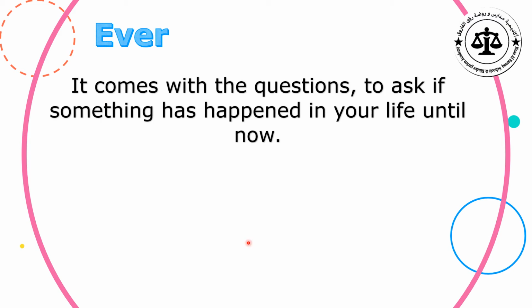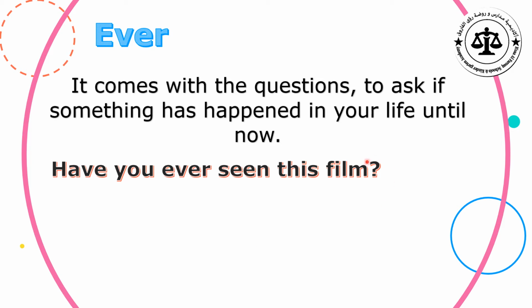The use of ever. You have to know that ever comes with questions to ask if something has happened in your life until now. Okay? Look at this example. This is a question, so we have to use never or ever. Excellent. Ever. Look at the form of the question. Have you ever seen this film? Here we ask if this, watching this film, has happened in your life until now. So, have you ever seen this film?